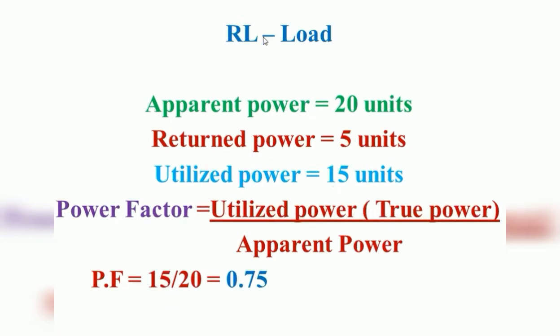And if the consumer is using RL type of load, already I said that the apparent power sent from the generating station is 20 units. Because of RL type of load, the amount of power consumed by the RL type load is 15 units. So 20 minus 15, remaining 5 units will be returned to the source from the load. So the power factor of this RL type load is nothing but utilized power divided by apparent power. So utilized power, actually used power by the consumer, is 15, divided by the apparent power sent from the generating station to the load, which is 20. So that we are getting 0.75 as the power factor.